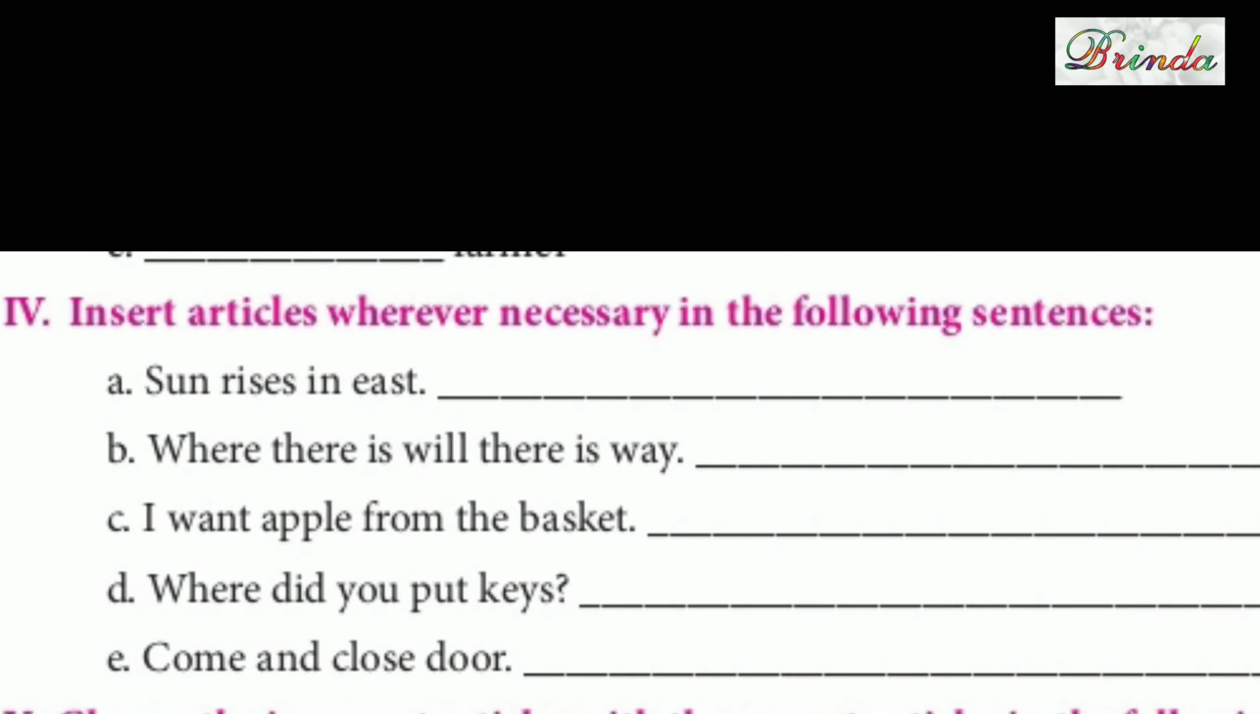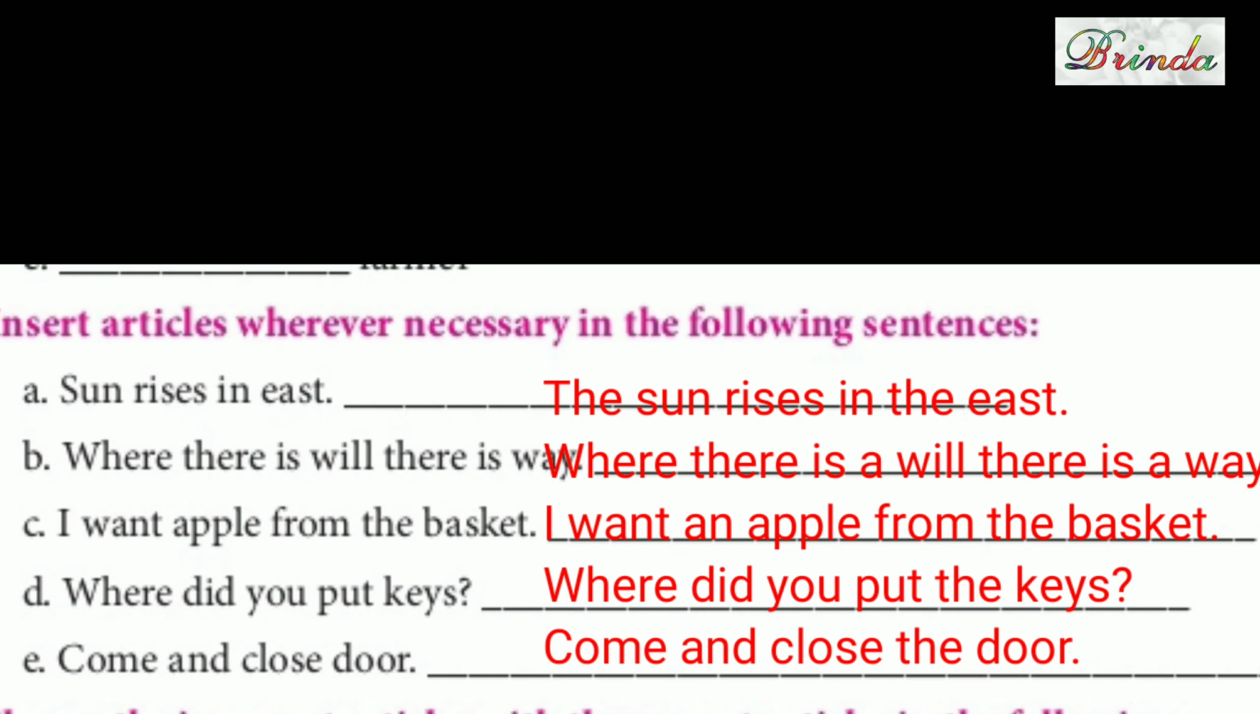Okay, moving on to fourth Roman number. Insert articles wherever necessary in the following sentences. So we can insert articles. Dash rises in east. So what should we put here? The sun rises in the east. So the is missing. Second one, where there is dash, there is way. So where there is a will, there is a way.